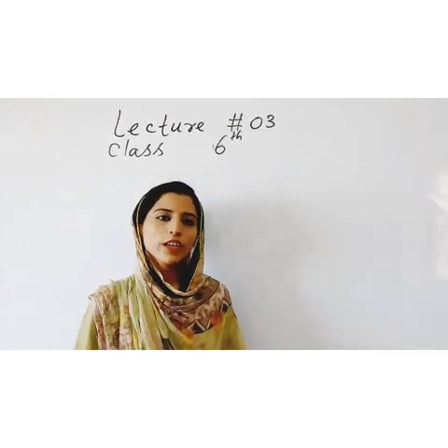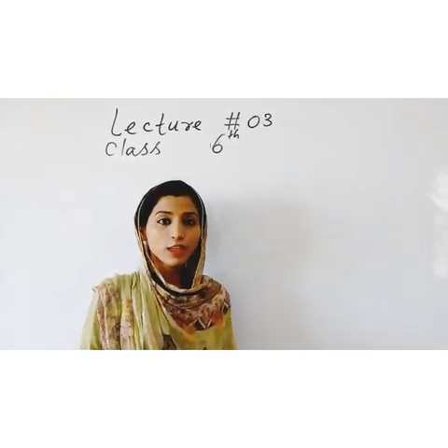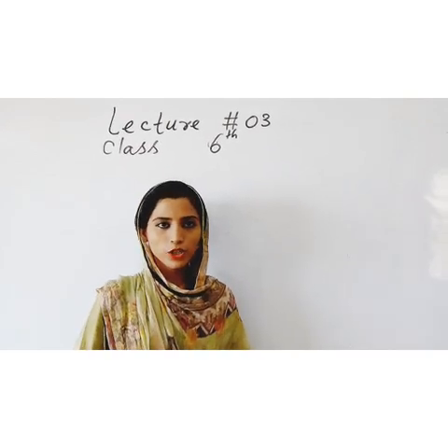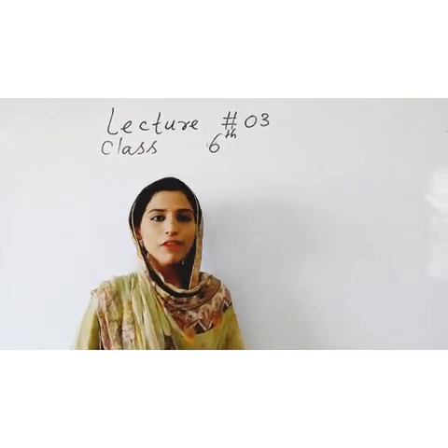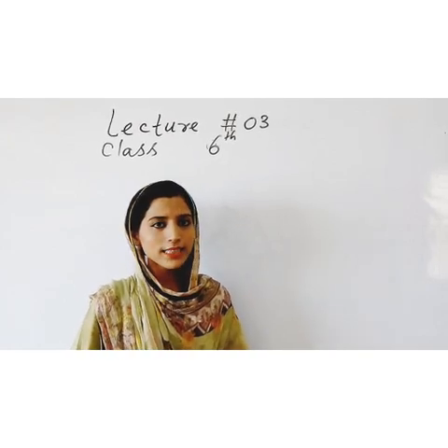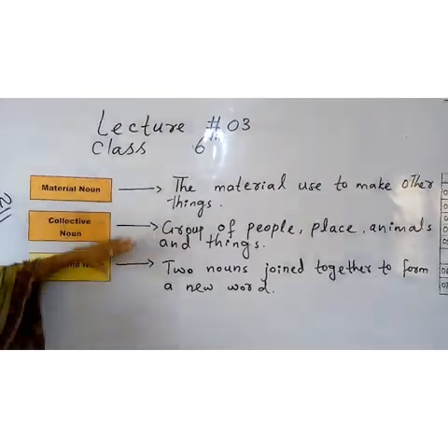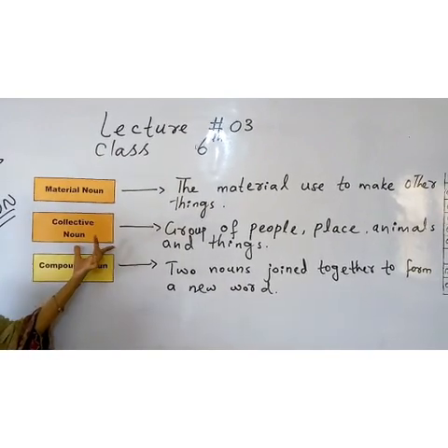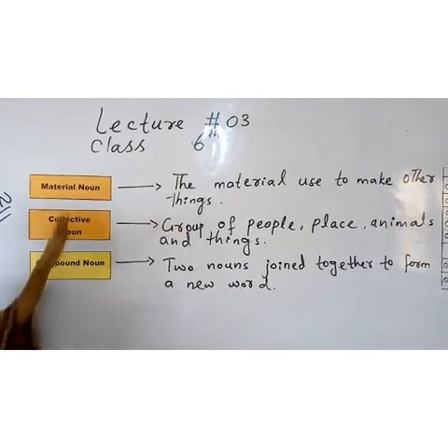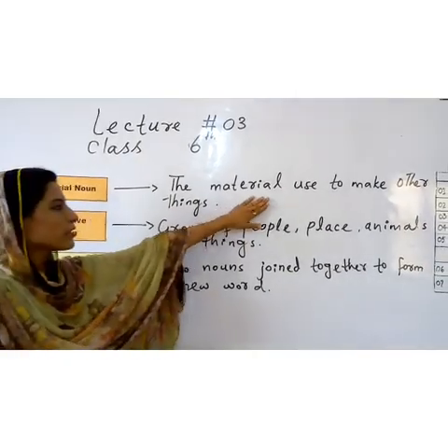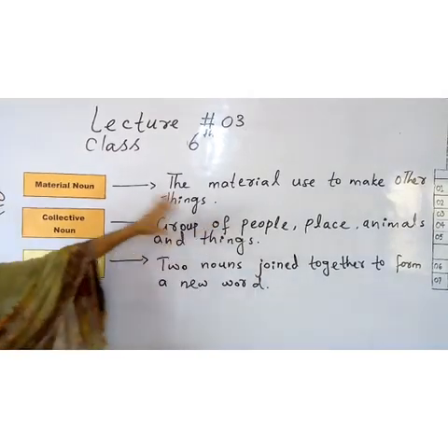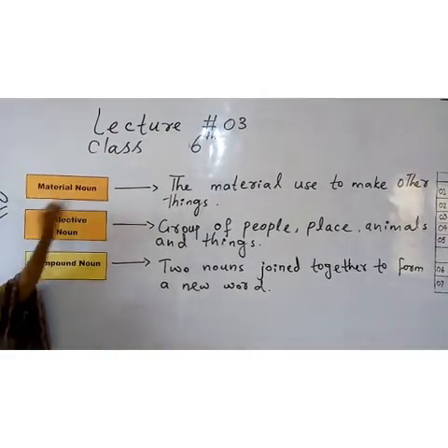Today we are going to continue the same lecture, which is kinds of noun, and we will discuss the last three kinds in today's lecture. And after all, we will have a quick review of all kinds. Now here you can see I have written the last three kinds: material noun, collective noun, compound noun. And along with them, I have written some short definitions for your understanding.